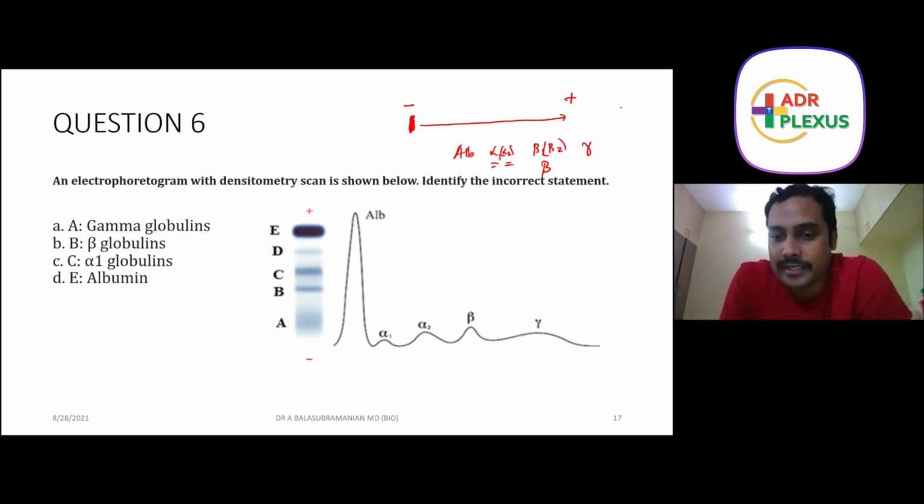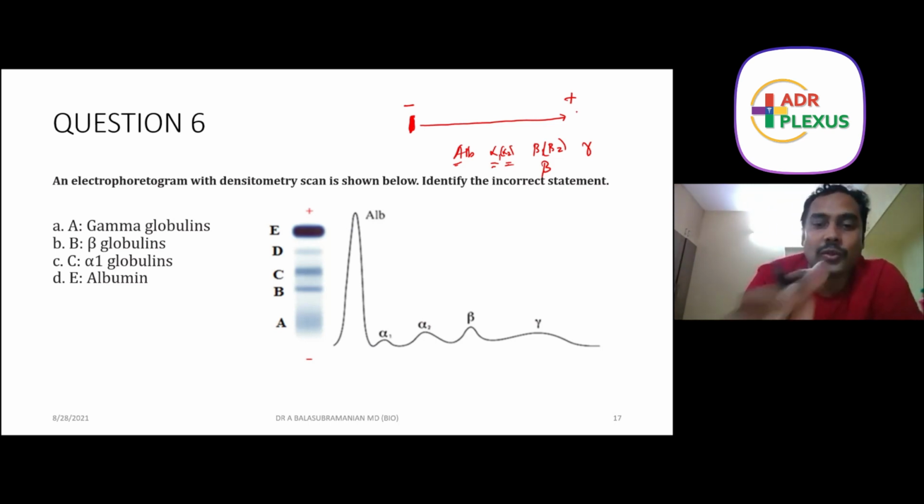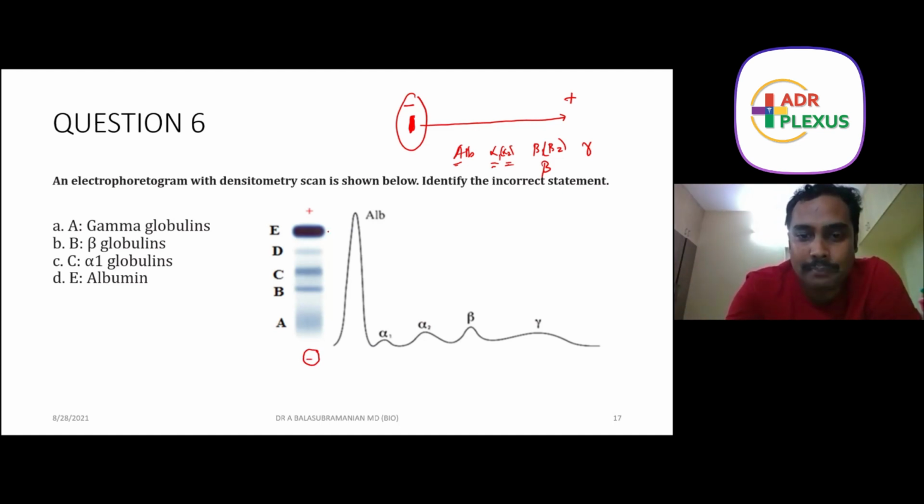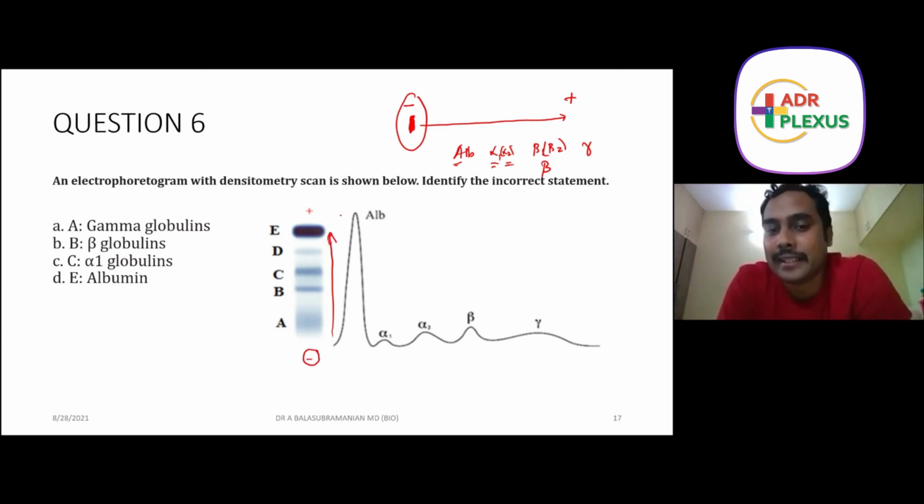Okay, among this, the basic consensus is albumin has the most negative charge, which means albumin will move farthest away from the point of application. So let us look at it here. Always remember, this is the point of application. The movement is happening like this. So the thickest band is albumin, which means E is albumin.